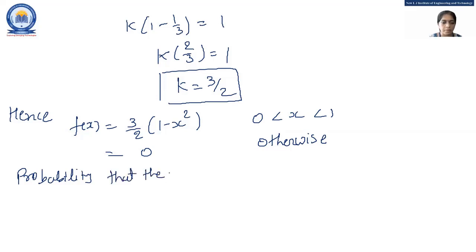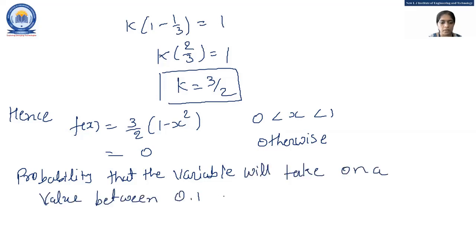the variable will take on a value between 0.1 and 0.2. So that is the probability of x lying between 0.1 and 0.2, which is equal to the integral from 0.1 to 0.2 of f(x) dx.